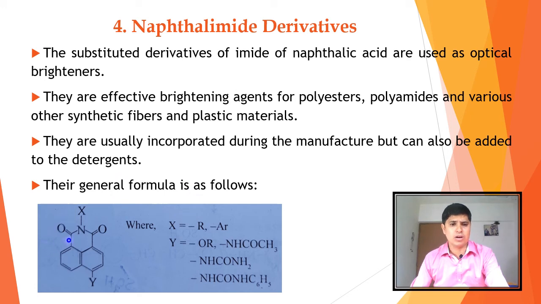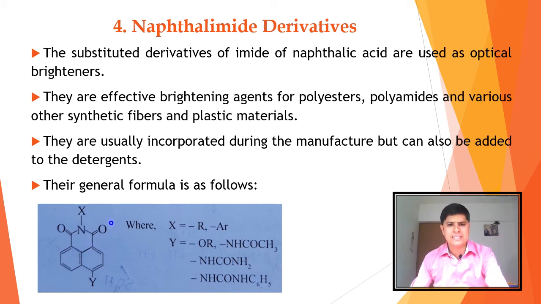This is the basic naphthalene ring. Suppose there is a carboxylic acid group here and also a carboxylic acid group here, that is, both alpha positions of the naphthalene ring are occupied by COOH groups, then it is called naphthalic acid. And this is an imide derivative of naphthalic acid, called a naphthalimide derivative.